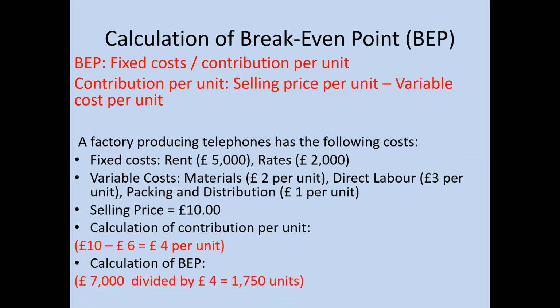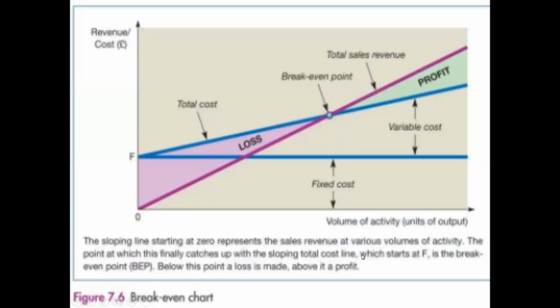When we calculate contribution per unit, it is selling price minus variable cost. So here, selling price 10 minus variable cost 4 pounds per unit. To calculate the break-even point, fixed cost divided by contribution per unit, 4 pounds. It becomes 1,750 units. As you can see here, this is the break-even point.